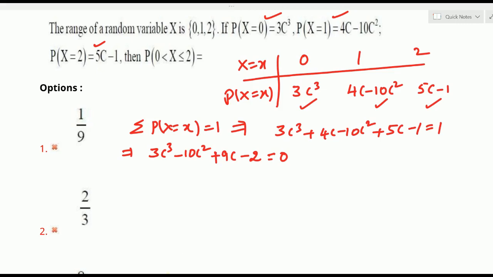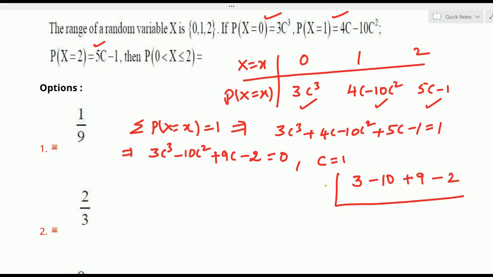Okay, since this is a cubic equation, you can use the trial and error method. If we verify the c value, c is equal to 1 is true first, okay? c is equal to 1 is true, then we can find the rest of the values by using synthetic division. Do you know what synthetic division is? We have to draw the line like this, and the coefficients of c cube are 3, then minus 10 for c square. If anything is missing, take 0 in its place. Here nothing is missing: c cube is there, c square is there, c is also there, with coefficient 9 and constant minus 2, okay?